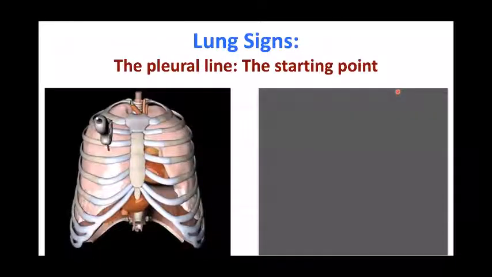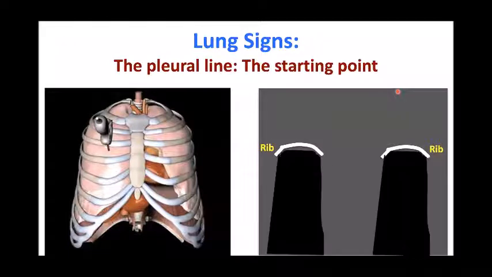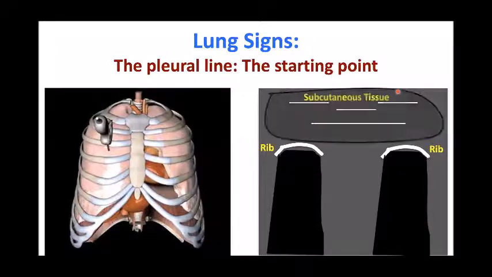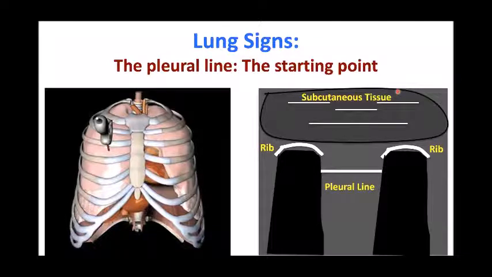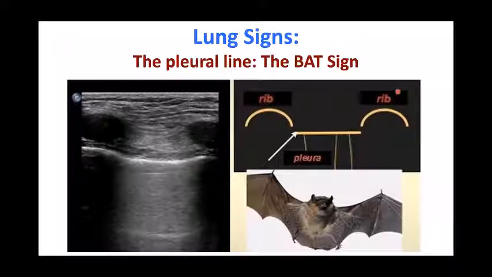Coming to lung ultrasound, there are certain signs we should be seeing, and the first sign is the identification of the pleural line. Whenever you put an ultrasound probe like that, you can identify the ribs, which produce the acoustic shadow, and there is subcutaneous tissue above, and you can appreciate a hyperechoic line, which is the pleural line. This is known as the bat sign, where the wings of the bat represent the ribs, and the body and head represent the pleura. Although it does not look like a bat, it's classically described as the bat sign.